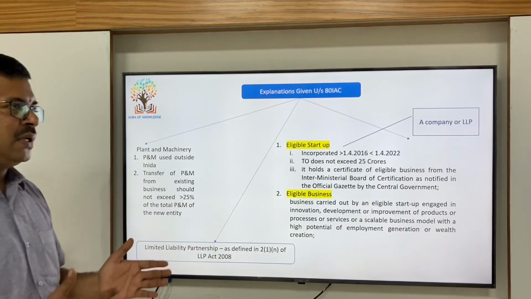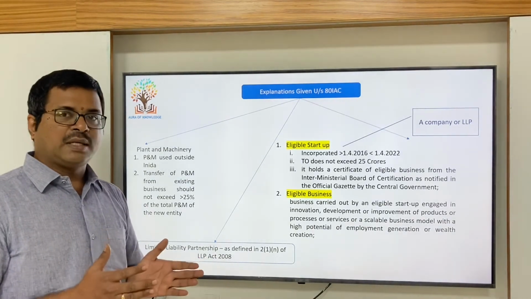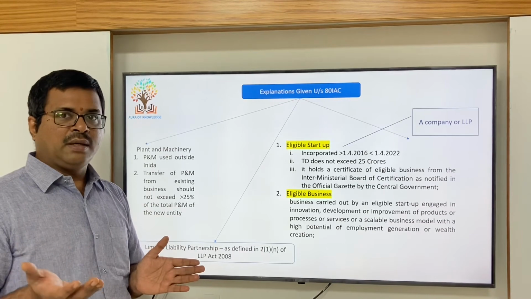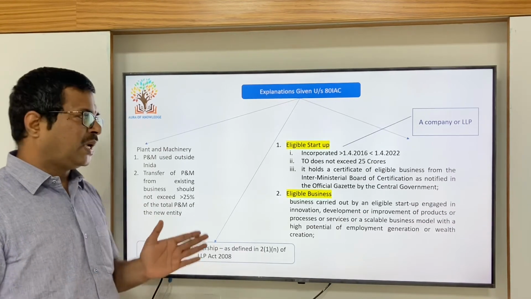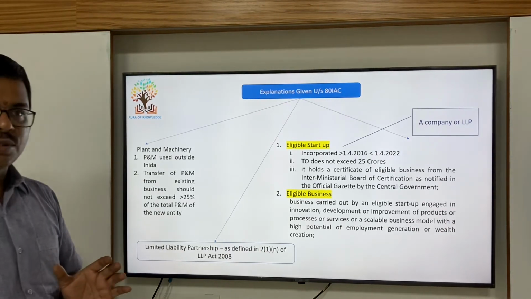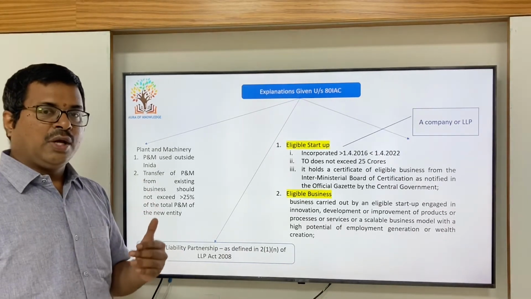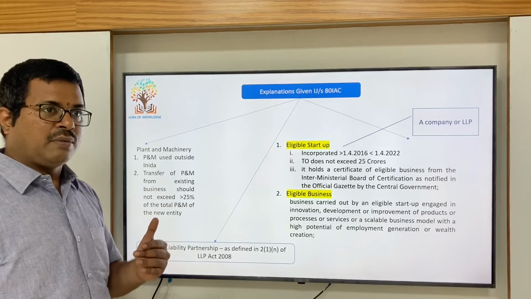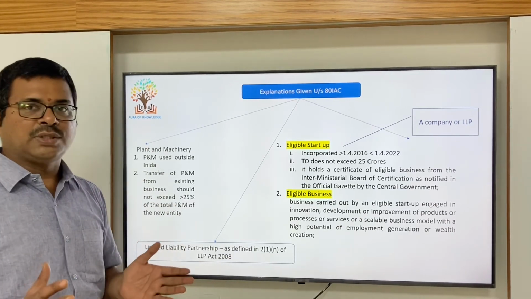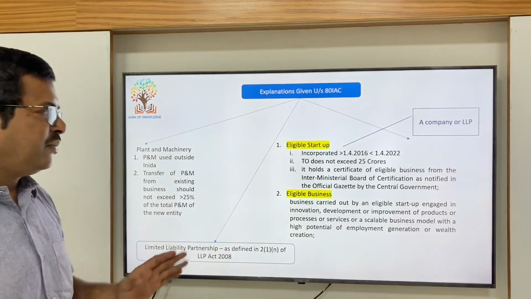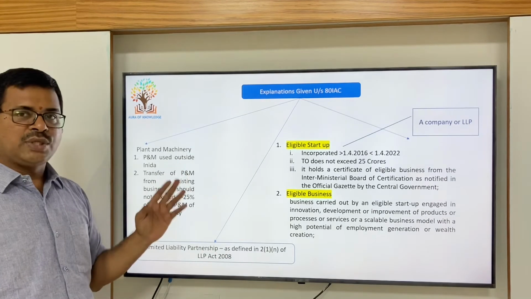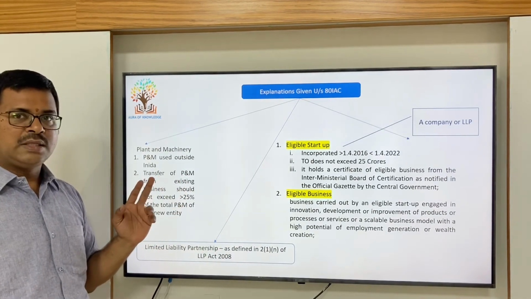And suppose the existing business plant and machinery is transferred to the new entity of a startup, then the old machinery should not exceed more than 25% of the total plant and machinery of the new entity. If these two criteria are satisfied, still this particular deduction can be claimed by the startup.